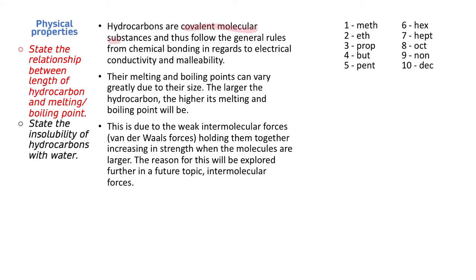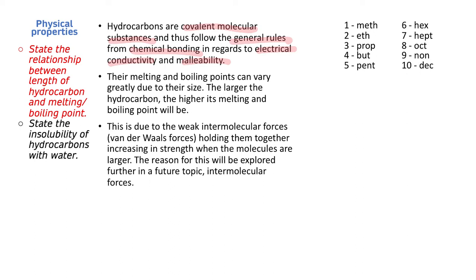Hydrocarbons are covalent molecular substances, which means they follow the general rules for chemical bonding in regards to electrical conductivity and malleability. So effectively, the hydrocarbons are not going to conduct electricity because they're all made up of neutral molecules, which are unable to act as mobile charged particles and therefore cannot conduct electricity in any state. All right, and then in terms of malleability, they are malleable because they have non-directional bonding, and so the bonds still exist when the molecules are moved around each other, and so therefore they can be changed in their shape without the bonds being broken.